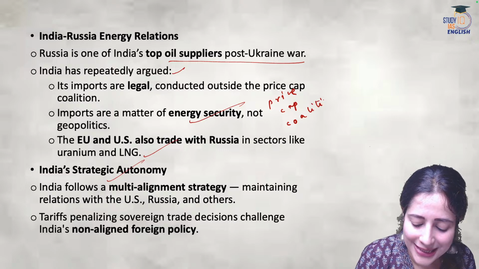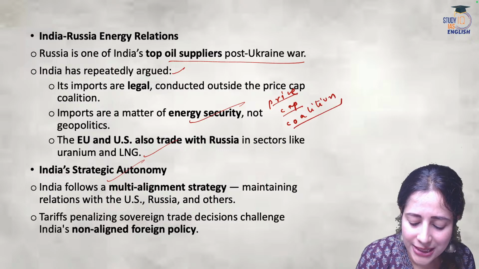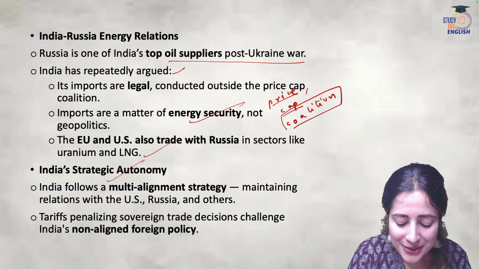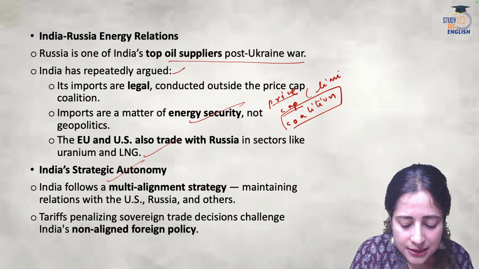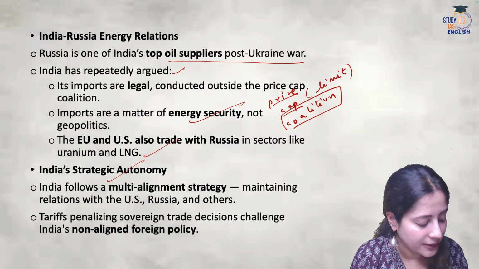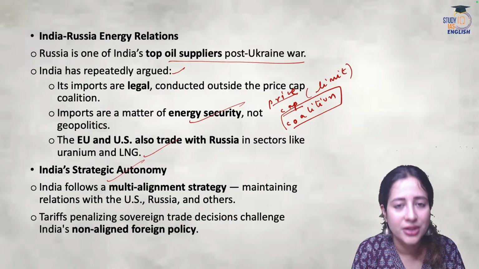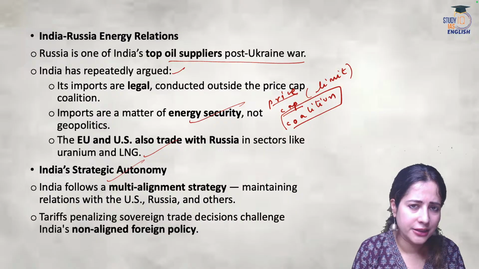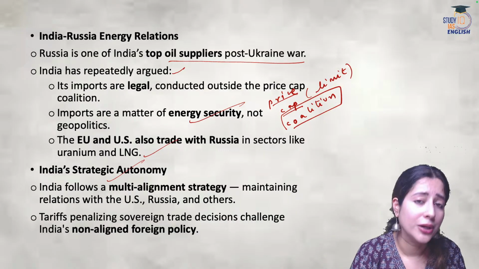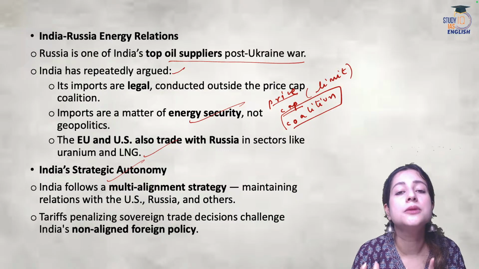Okay, this is called price cap coalition. Coalition means partnership. Price, cost. Cap means an upper limit. There is a forum. In this forum, there are certain countries, including the countries of the G7 and Australia, who together have decided to put an upper limit to the price of Russian oil. For example, $60 per barrel.